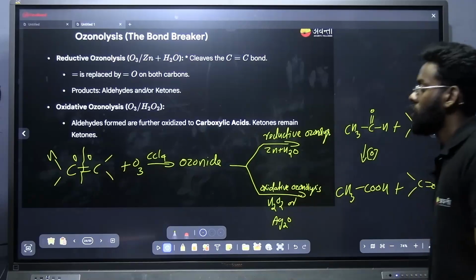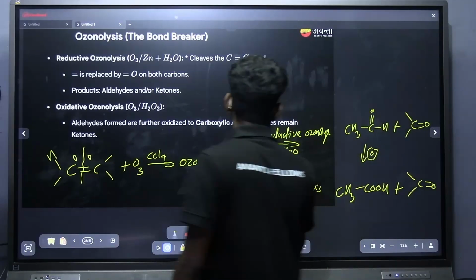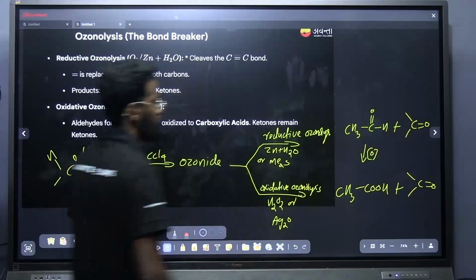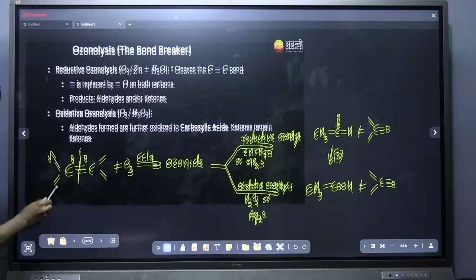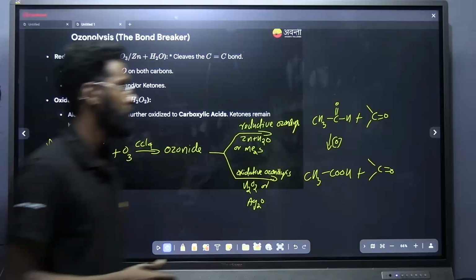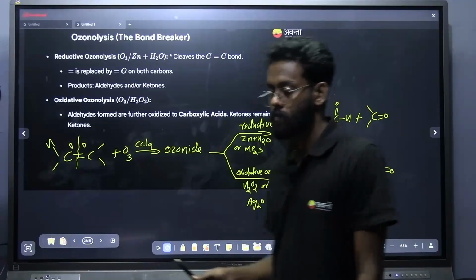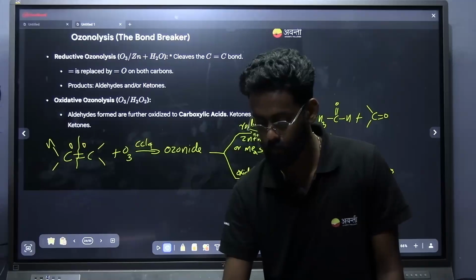That's the only thing you have to do to identify the product of reductive ozonolysis and oxidative ozonolysis. And this not only takes place in presence of zinc water, it can also take place in presence of Me2S. Okay, so this is a summary of the ozonolysis reaction. Don't lose any marks. I have always mentioned the trick in every class, so just follow it and get the correct answer. Can I move? Are you done with it, students? Yes.